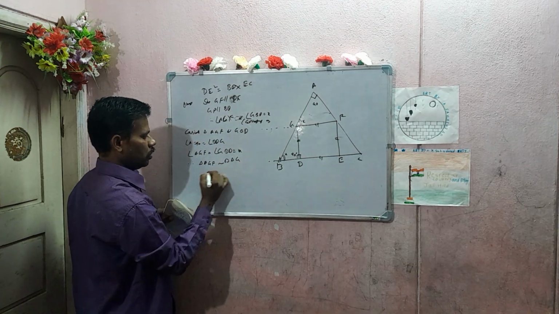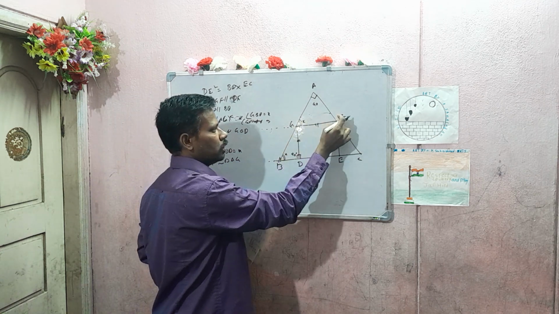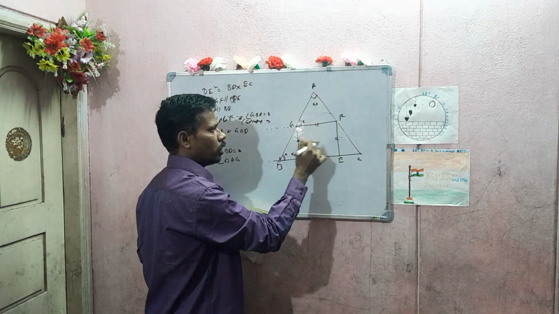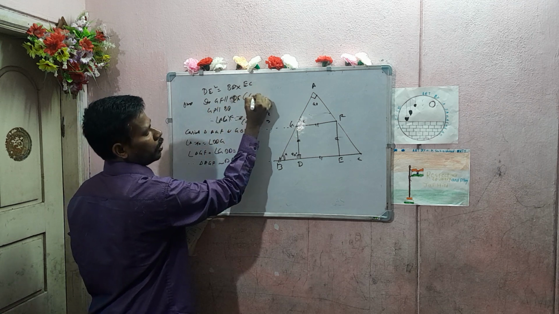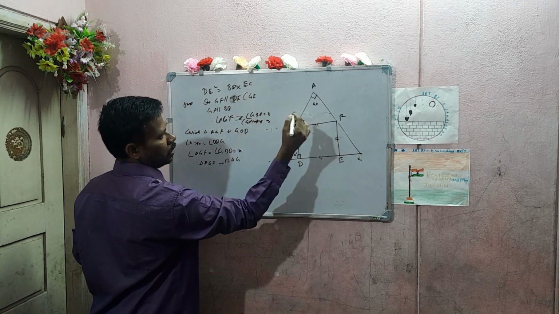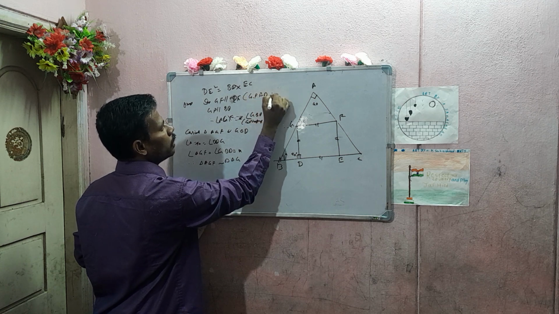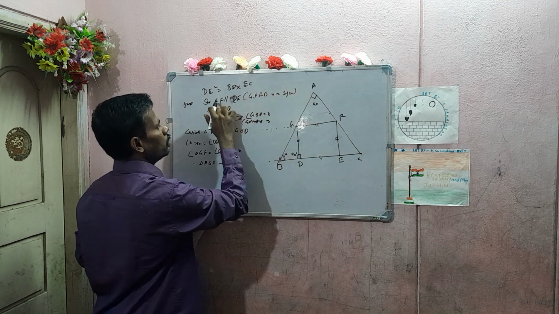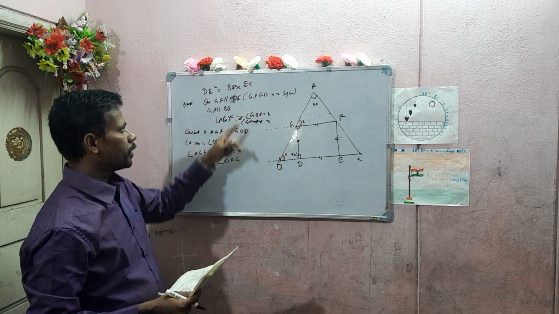Did you understand this? Only one thing I have used: GF is parallel to BD. Since GFED is a square, GF is parallel to DE. That is why we are writing this statement; otherwise, we would not have written it.